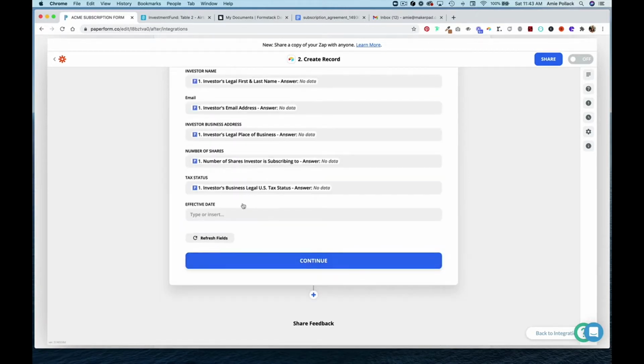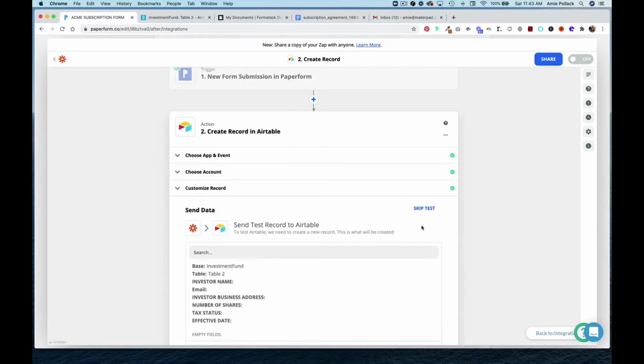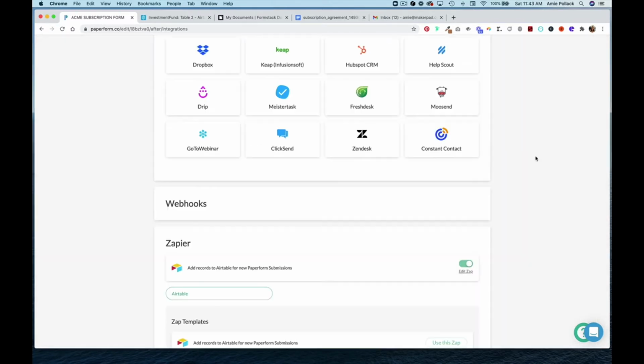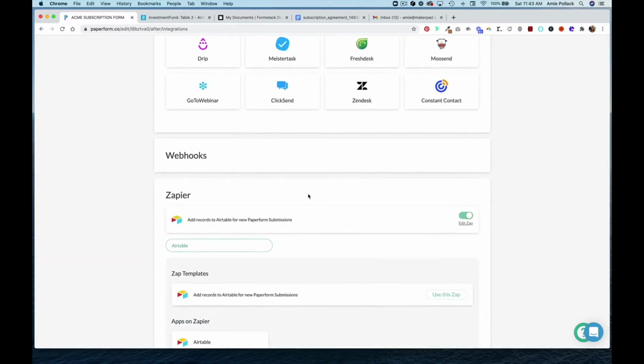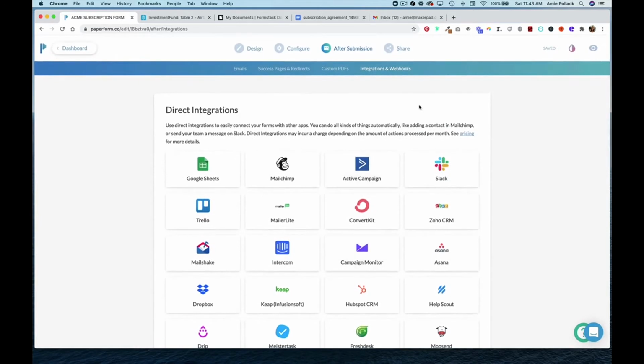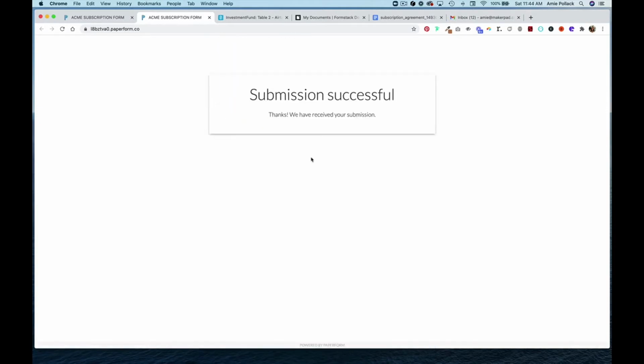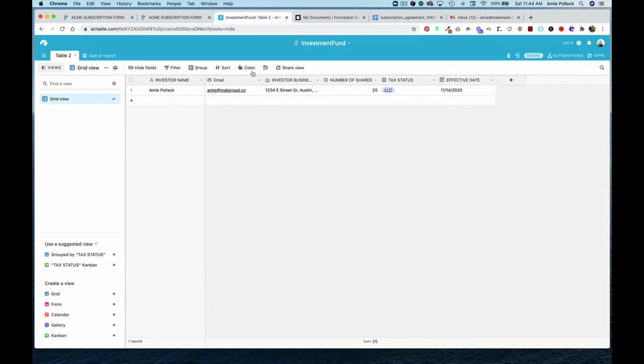And then we aren't going to map the effective date. So hit continue, and we'll skip the test since we don't have any data. And now you can see that the Zap is set up within your Paperform. So now I'm going to view the form and test out the integration. We'll hit submit. And now let's hop in Airtable, and we have all of our information here.